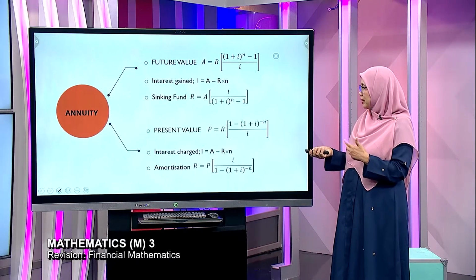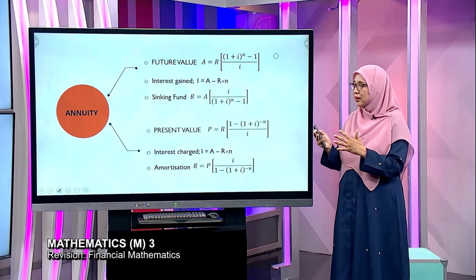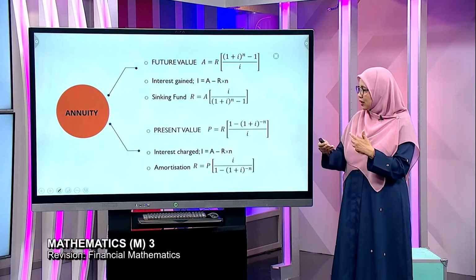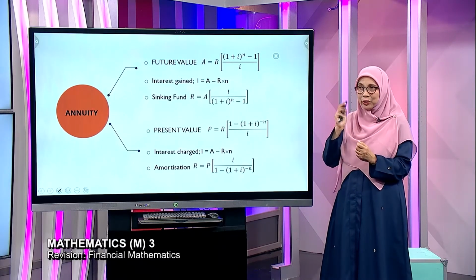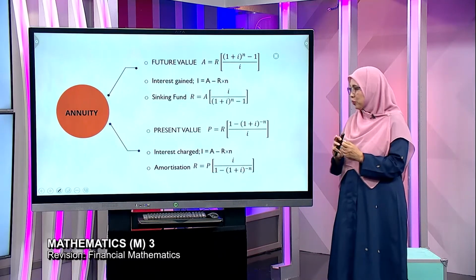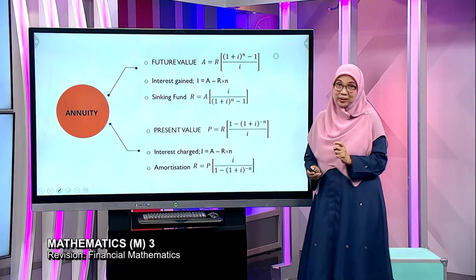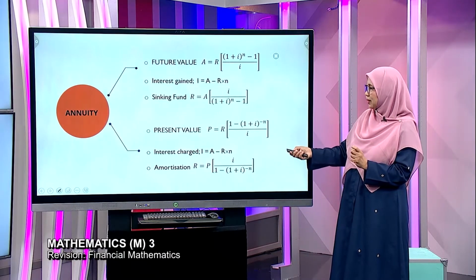Next, we have the present value. Normally, present value ni is synonym with loan borrowed. So when the words there, taking money, loan borrowed, you have to use this formula. Hence, when kita ambil loan, what happens? Interest is charged. So this is the formula. So we must also know the monthly payments to amortize our loan. Okay, so this is on annuity.